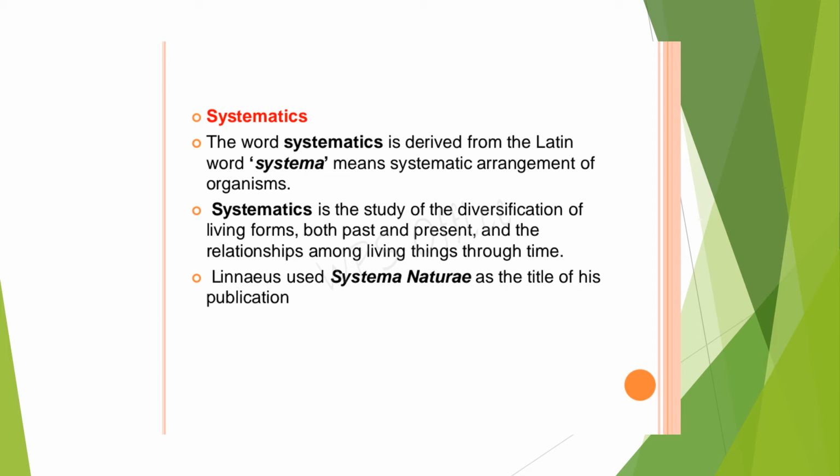And Linnaeus used the method called Systema Naturae. It is a book published by Linnaeus where he has tried to arrange the different classes of animals or different groups of animals and plants, so that it can be asked in one word: the book published by Linnaeus. Linnaeus is a scientist.